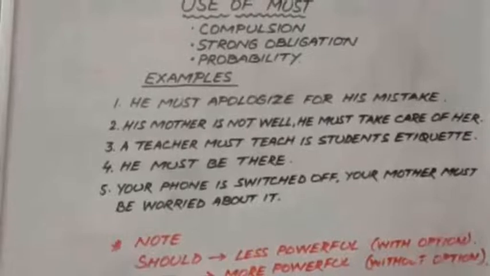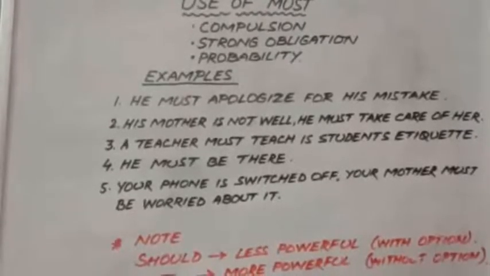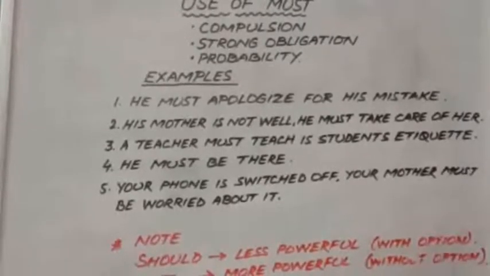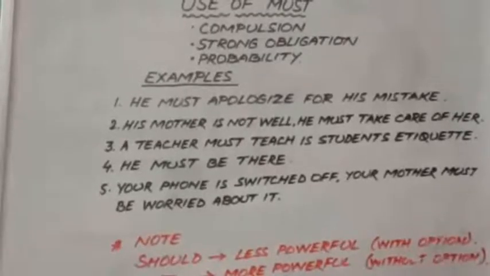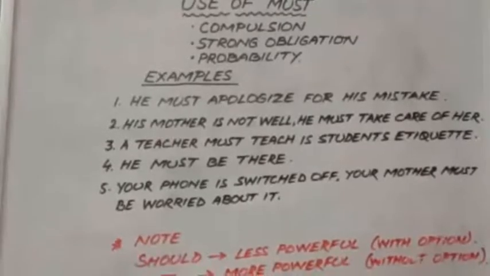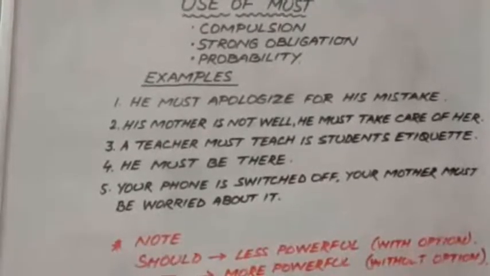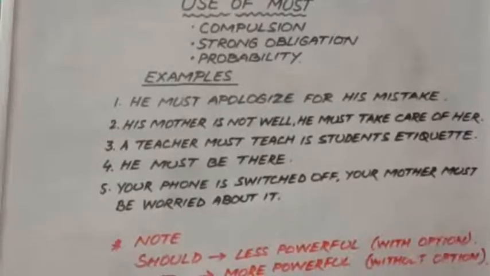Let's go to the next example, where it says his mother is not well, he must take care of her. The sentence says that it is the person's duty to look after the mother. So we use here must. It is his compulsion or his strong obligation that he has to look after his mother.